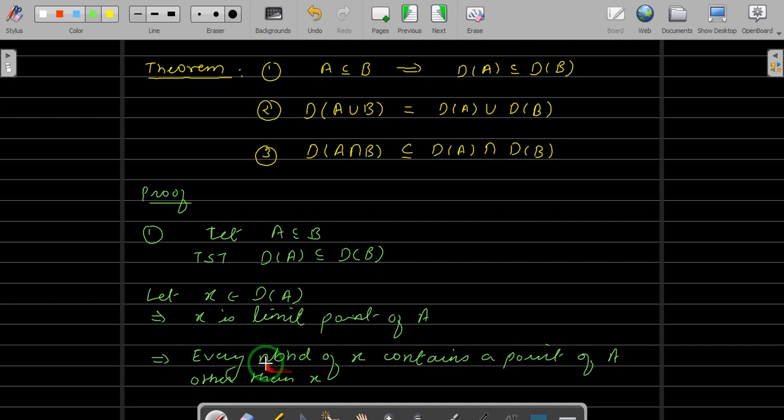If you take neighborhood U, then U intersection A minus {x} will be non-empty.